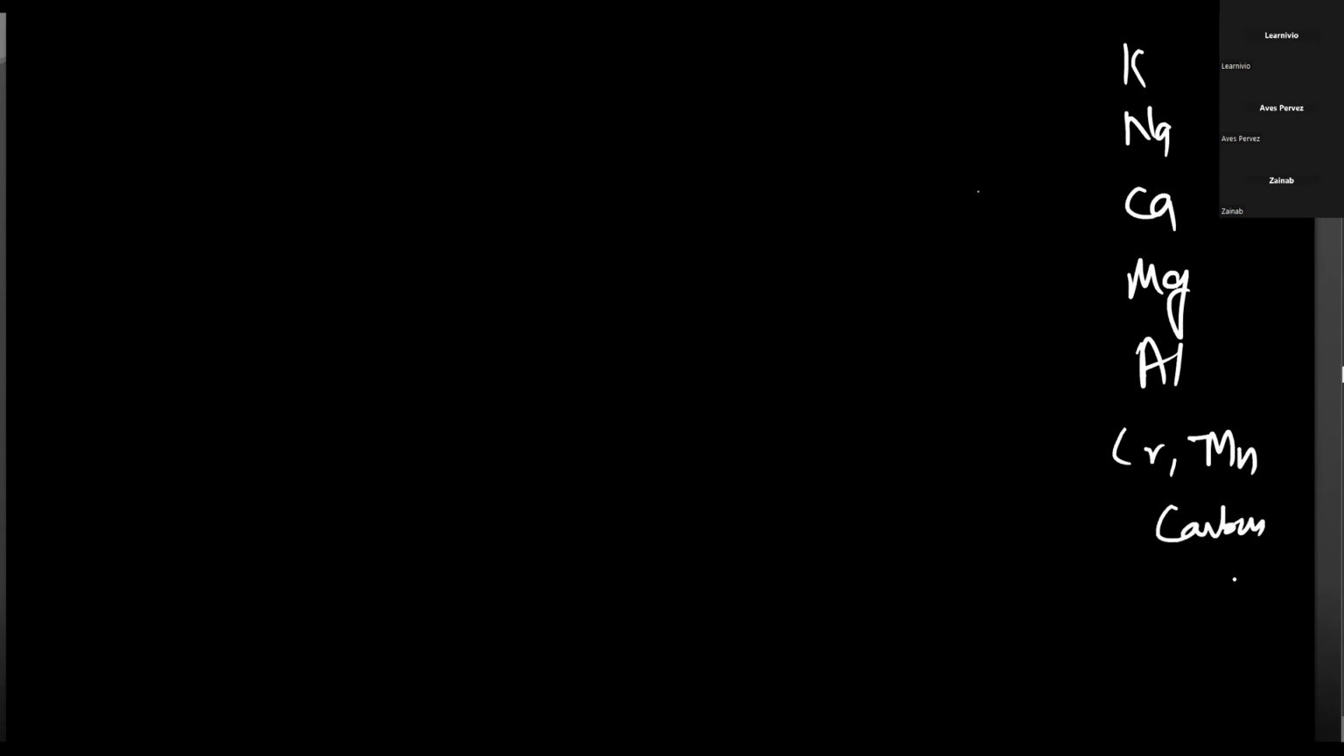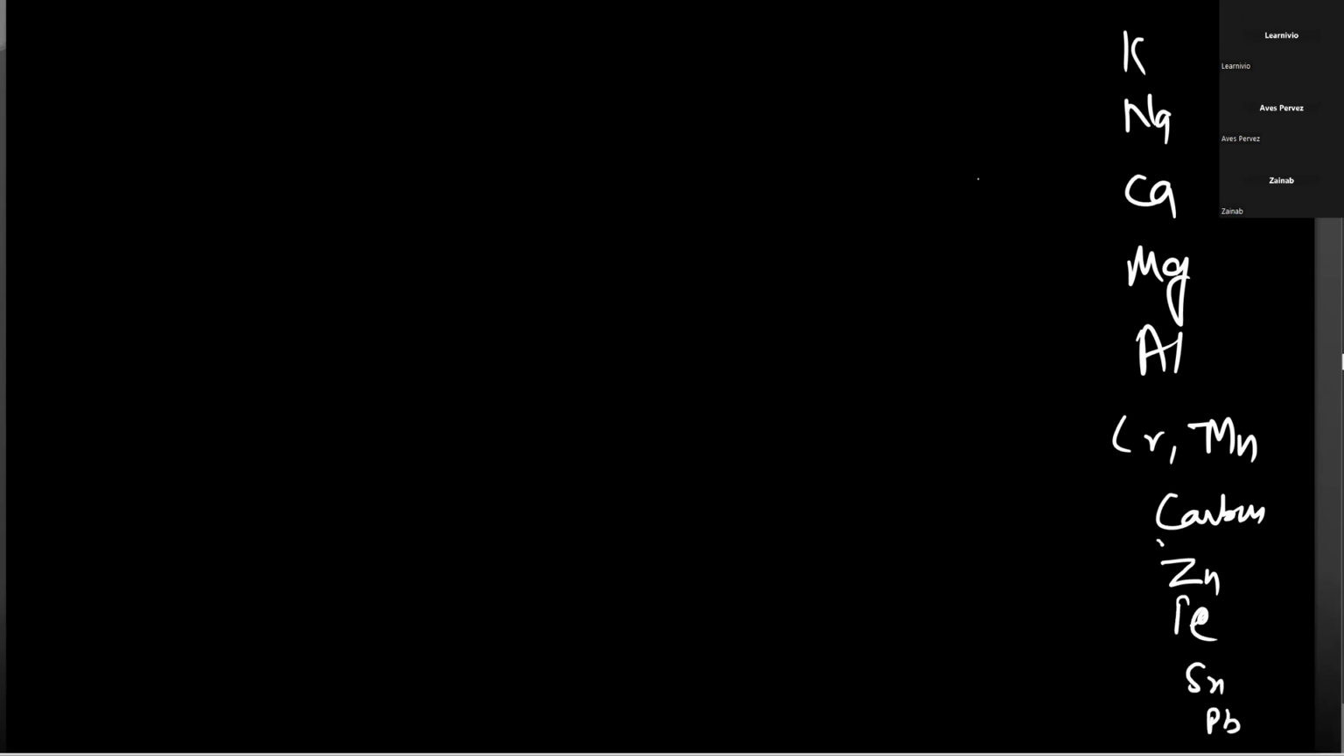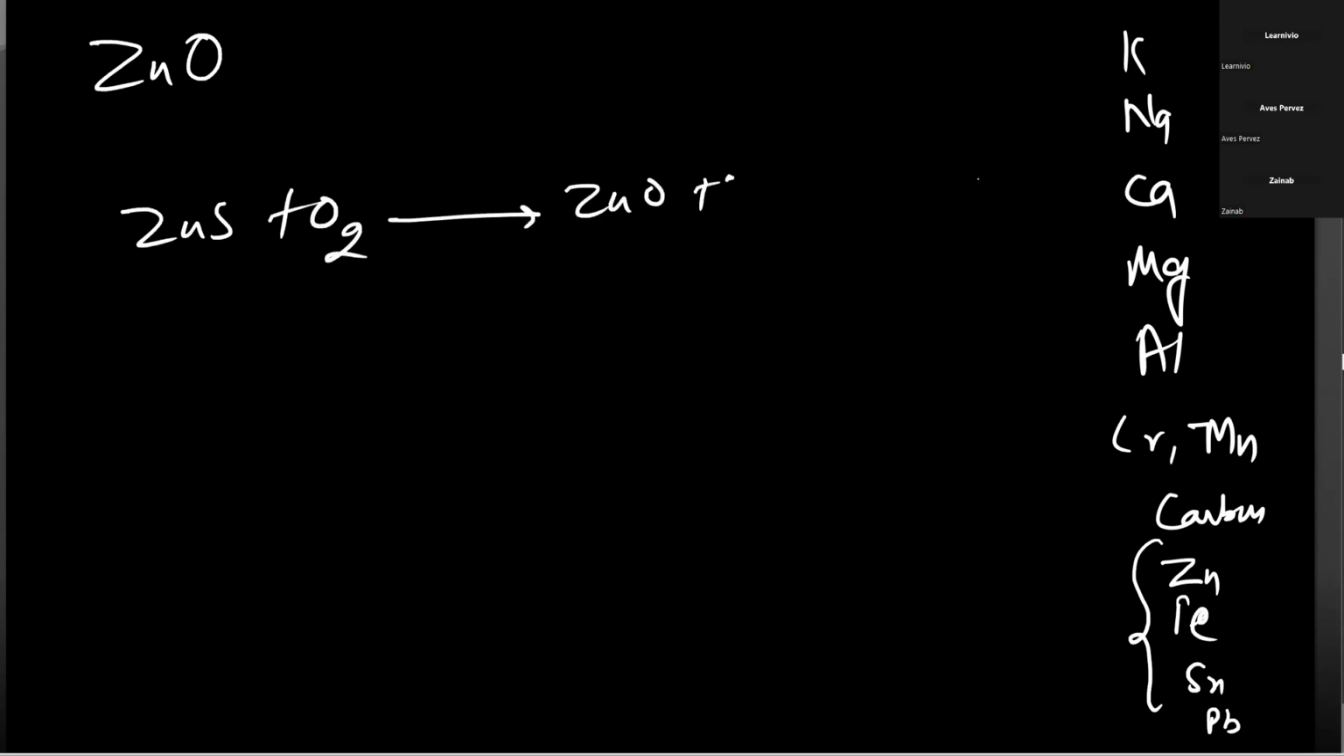Now as we move further, we have potassium, sodium, calcium, magnesium, aluminium, then chromium and manganese. Then we have carbon here, and then zinc, iron, tin, and lead. So we have zinc, iron, tin, lead. Zinc is ZnO, but you first roasted it. By using roasting, you converted ZnS: when you heat it in the presence of oxygen, you convert it to ZnO plus SO2.